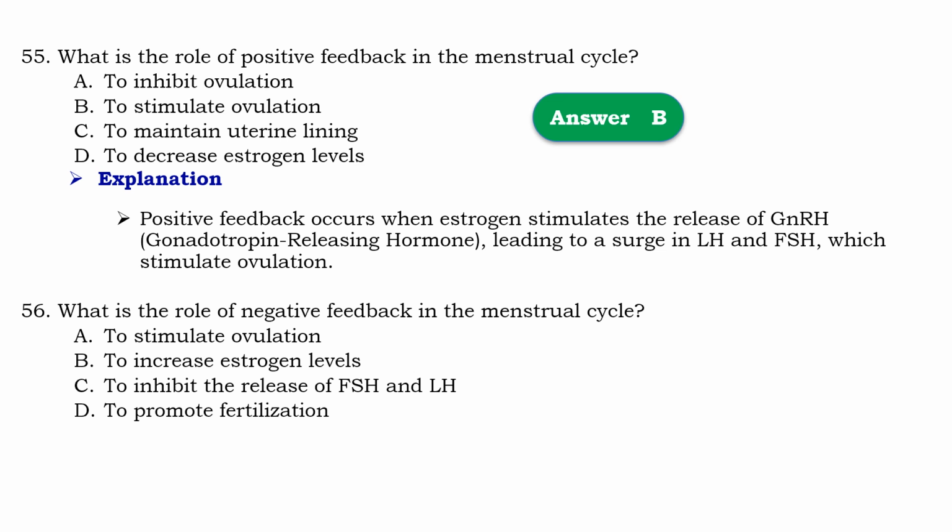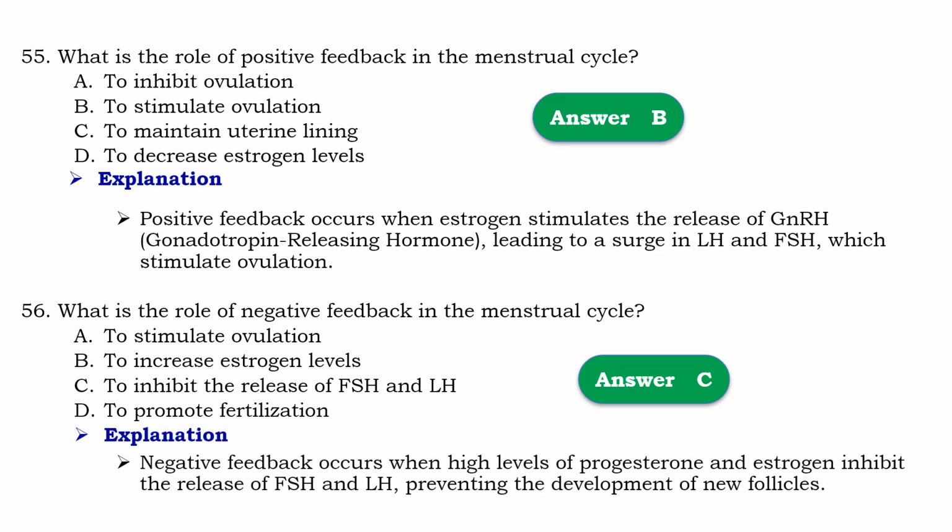Question number 56. What is the role of negative feedback in menstrual cycle? So that should be C, to inhibit the release of follicle stimulating hormone and luteinizing hormone. Means that negative feedback occurs when high level of progesterone and estrogen inhibit the release of follicle stimulating hormone and luteinizing hormone, preventing the development of new follicles.